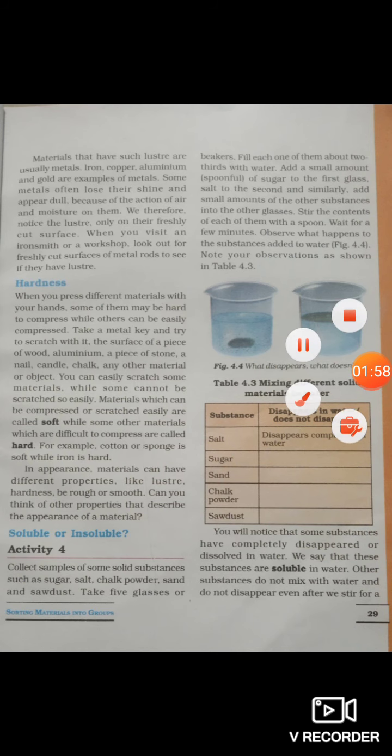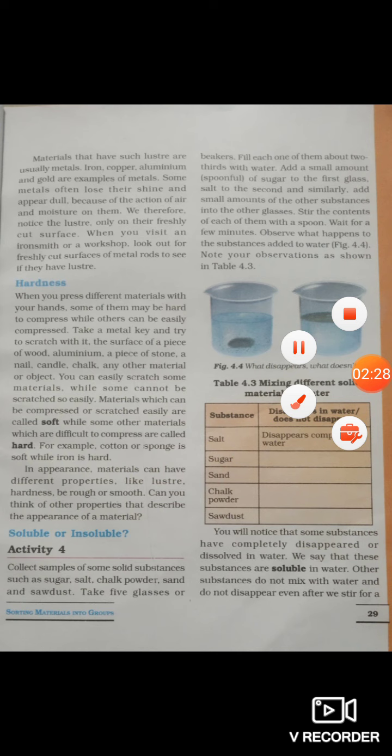And now let's see about soluble or insoluble. Activity 4. Collect samples of some solid substances such as sugar, salt, chalk powder, sand and sawdust. Take 5 glasses or beakers. Fill each one of them about 2/3 with water. Add a small amount of sugar to the first glass, salt to the second, and similarly add a small amount of other substances into the other glasses.